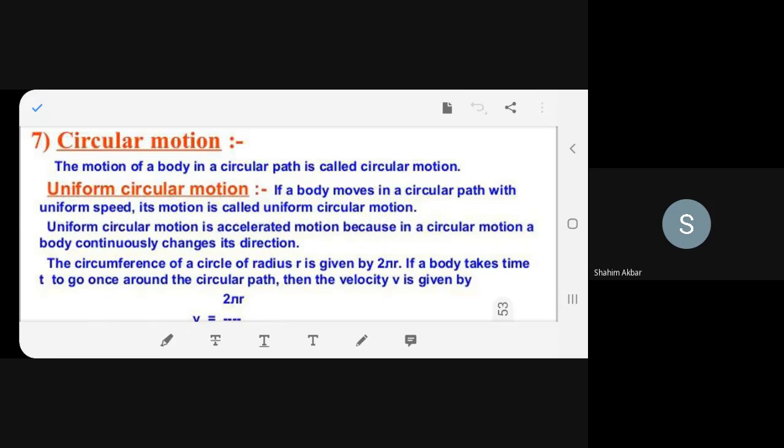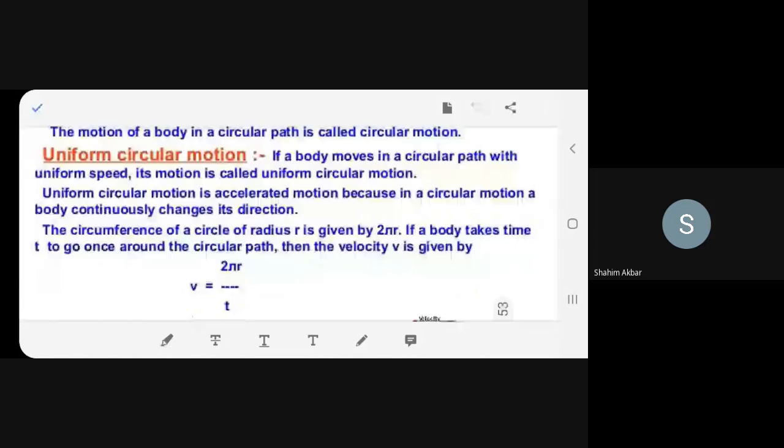Circular motion. The motion of a body in a circular path is called circular motion. Uniform circular motion: if a body moves in a circular path with uniform speed, its motion is called uniform circular motion. Uniform circular motion is accelerated motion because in a circular motion, a body continuously changes its direction.